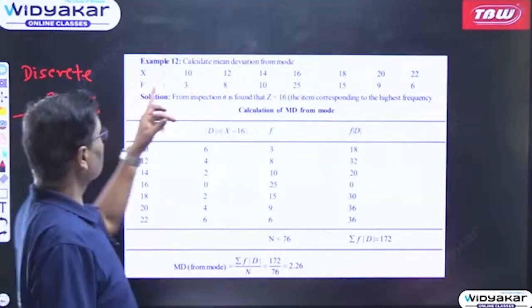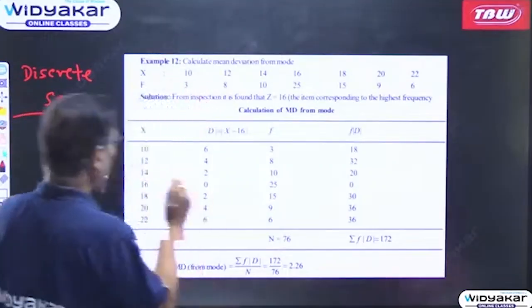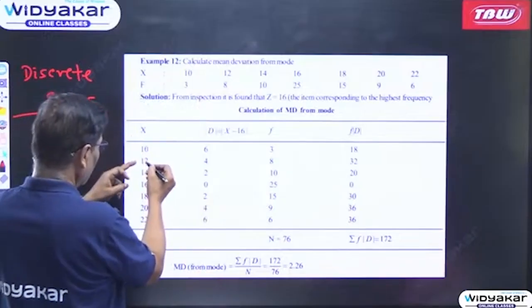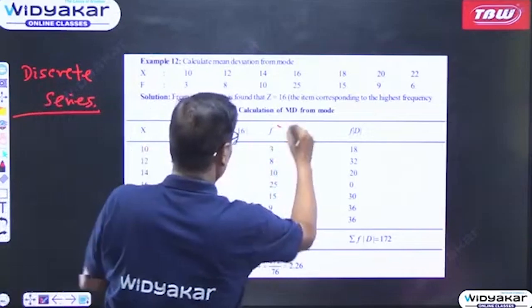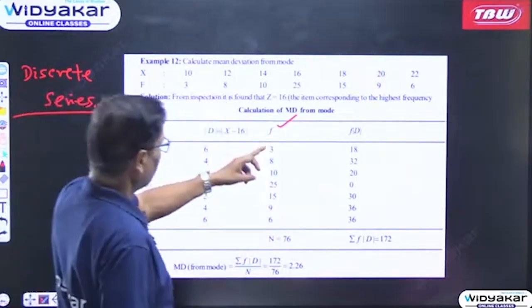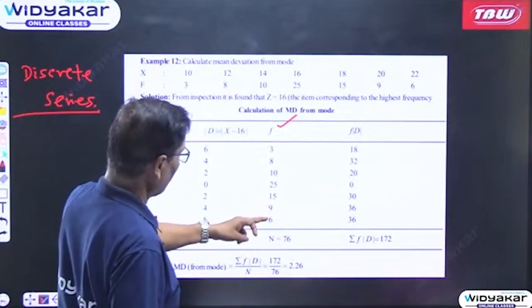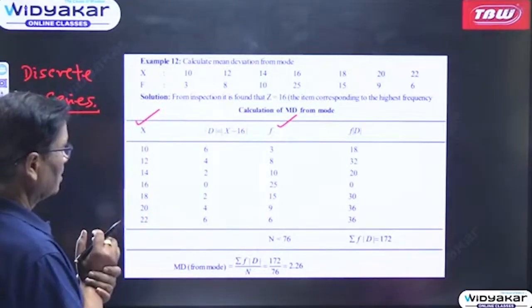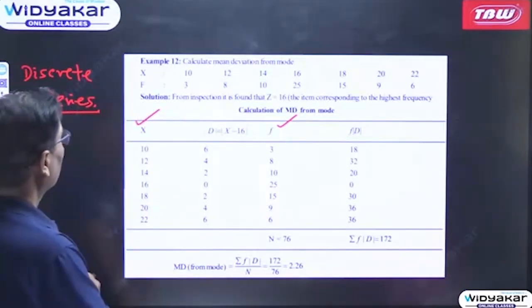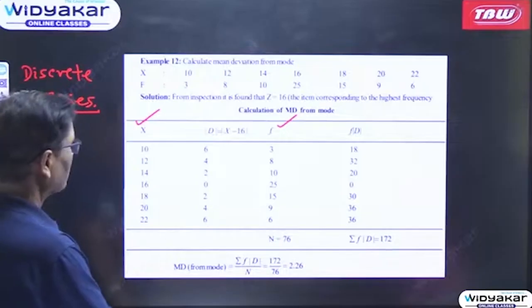In a discrete series, we have frequencies. x is equal to 10, 12, 14, 16, 18, 20, 22, and these are the frequencies given in the question: 3, 8, 10, 25, 15, 9, 6. Now, first of all, we will have to find out the mode.